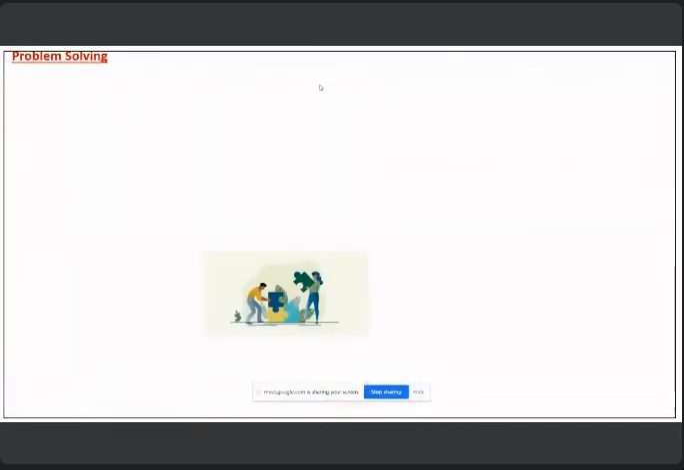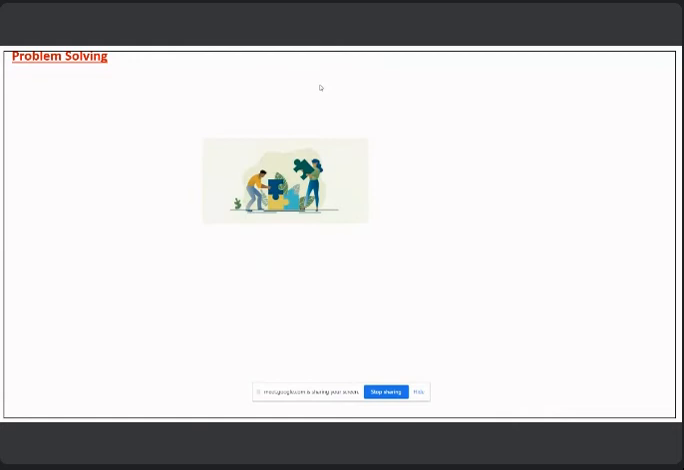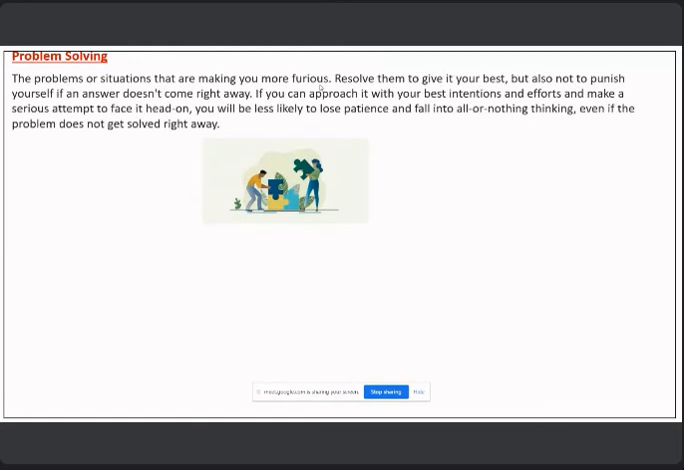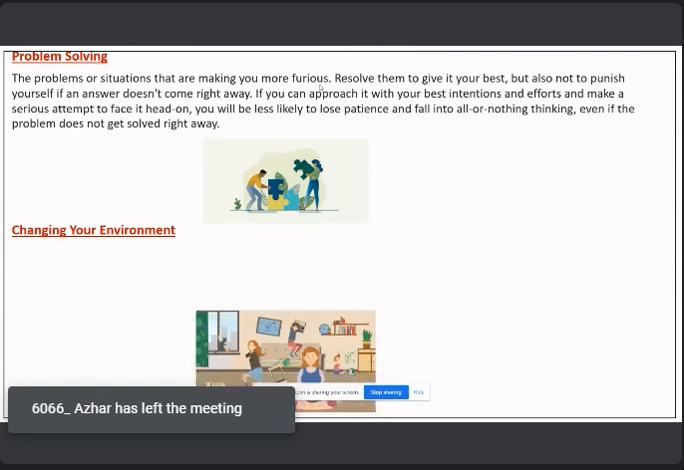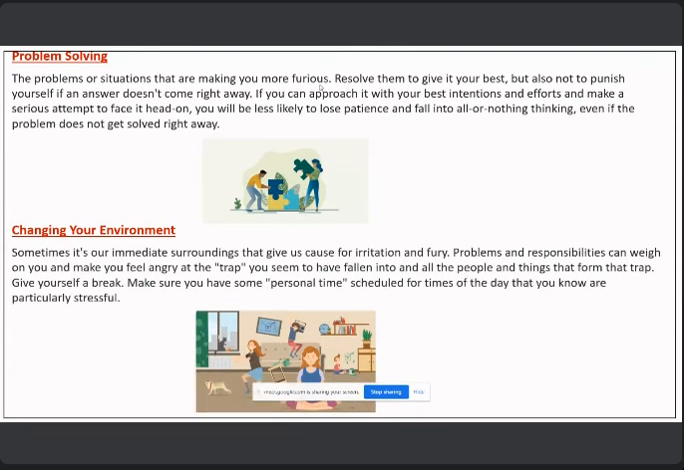Problem solving. For the problems or situations that make you furious, give it your best, but also do not punish yourself if an answer doesn't come your way. If you approach it with your best intentions and efforts and make a serious attempt to face it, you will be less likely to lose your patience, even if the problem does not get solved right away. Changing the environment. Sometimes it's our immediate surroundings that give us cause for irritation and fury. In such situations, give yourself a break. Make sure you have some personal time scheduled for times of the day that you know are particularly stressful.